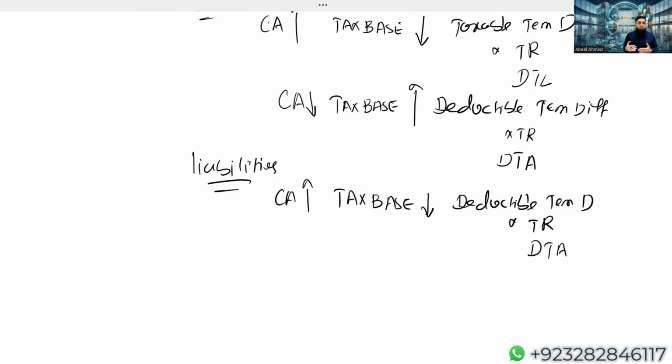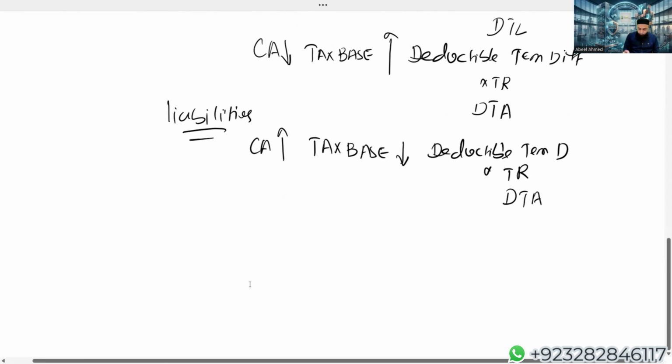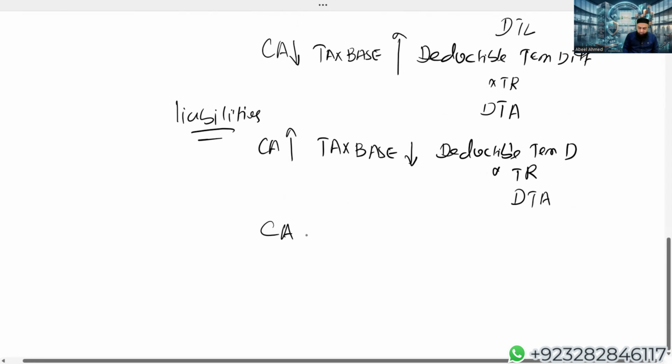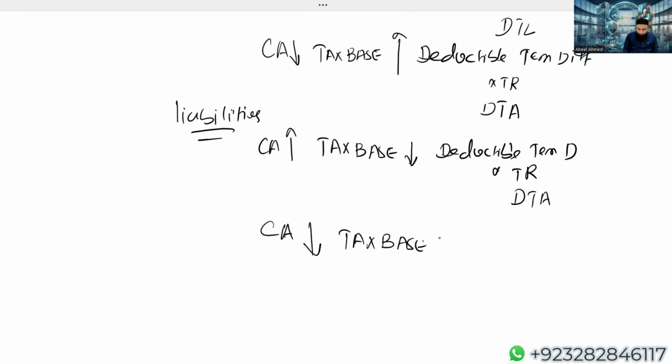So in case of liabilities, the relationship is opposite. In case of liabilities, if carrying amount is less and the tax base is more, that is very interesting. The difference is going to be a taxable temporary difference, and taxable temporary difference multiplied by tax rate will get a deferred tax liability.